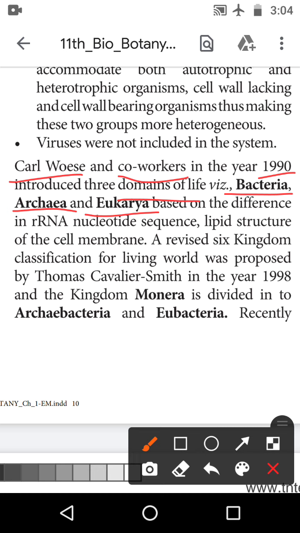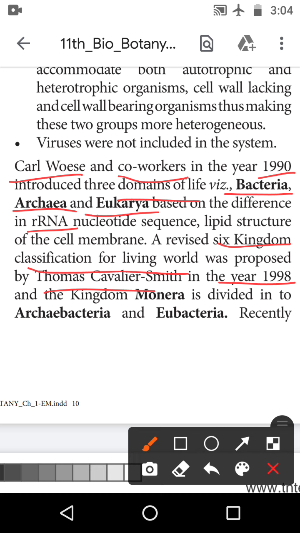They are based on the difference in rRNA nucleotide sequence and the lipid structure of the cell membrane. The six kingdom classification for the living world was proposed by Thomas Cavalier-Smith in 1998. Already it is a three domain classification.